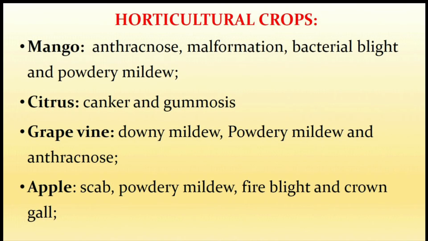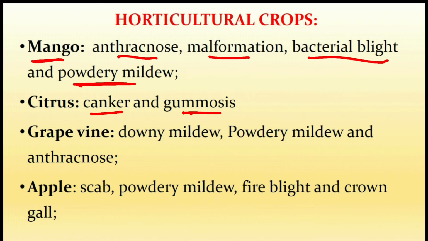Horticultural crops like mango. In mango, we will discuss anthracnose, malformation, bacterial blight and powdery mildew. In citrus, canker and gummosis. In grape vine, downy mildew, powdery mildew and anthracnose. In apple, scab, powdery mildew, fire blight and crown gall.